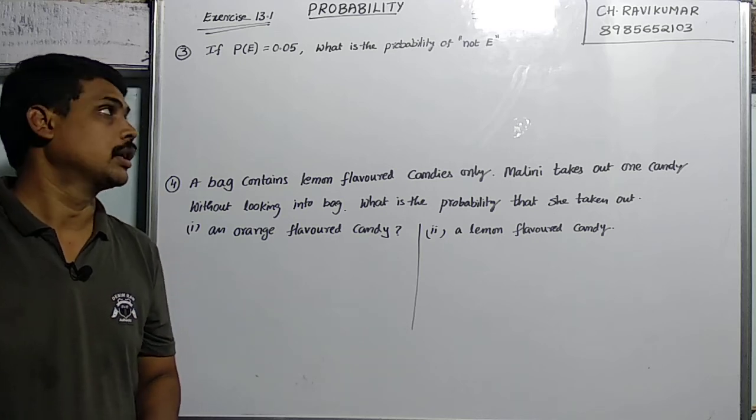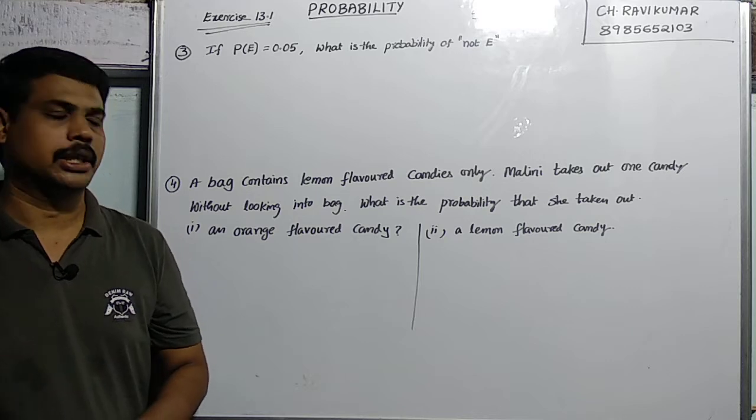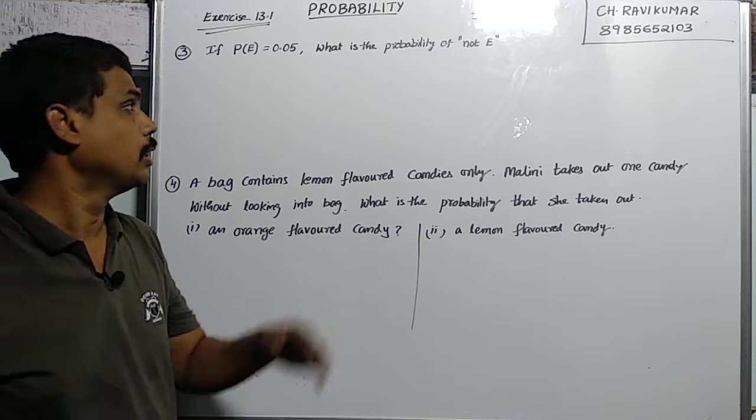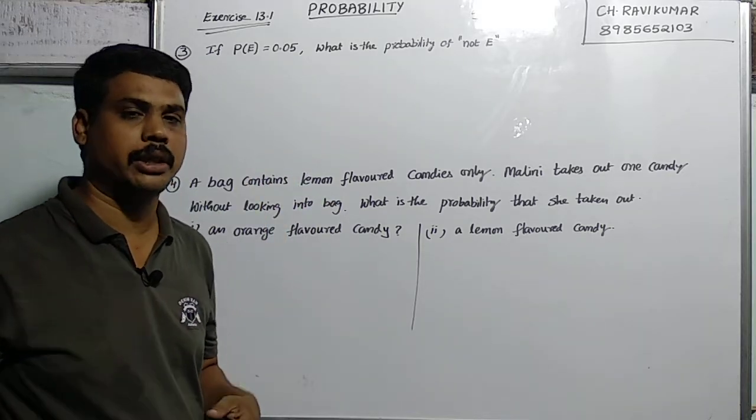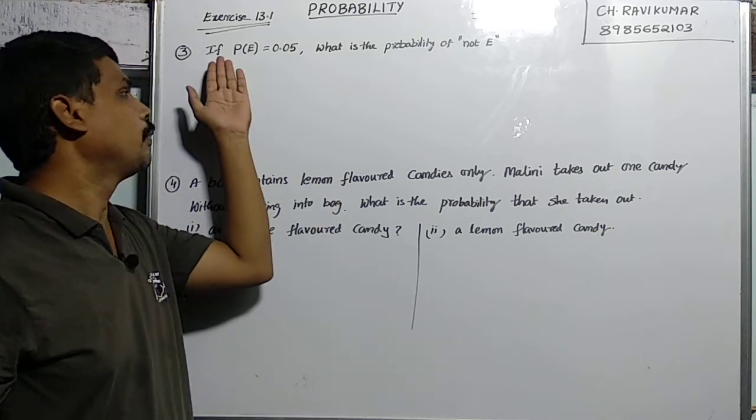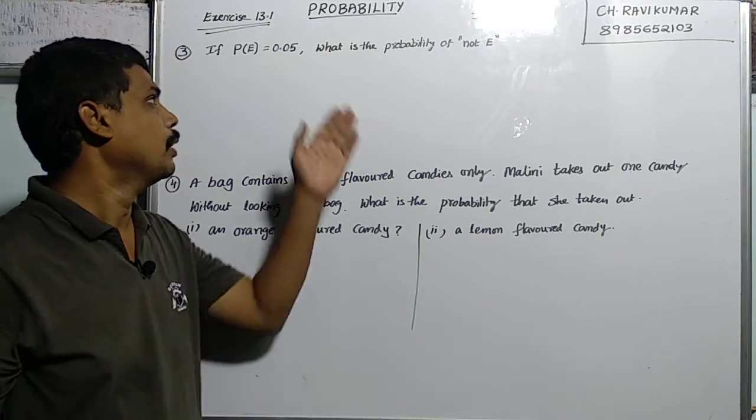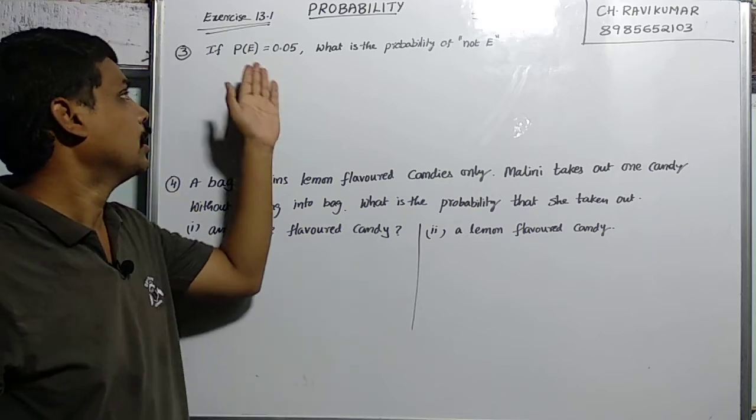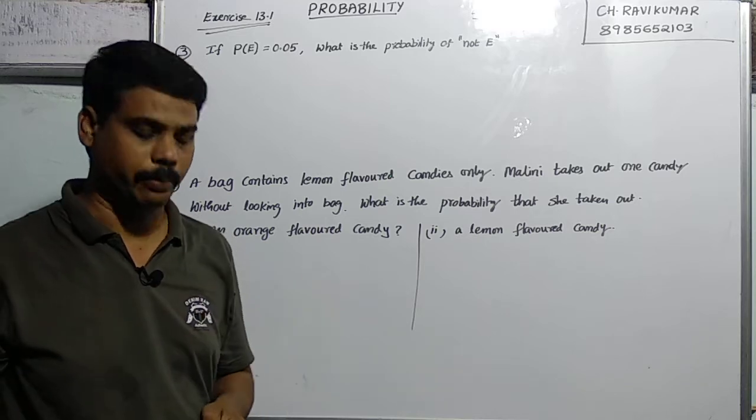Good morning, students. Today we have to discuss probability, the first exercise 13.1. I have to explain the third question. The first two questions are bits, so I will start with the third question onwards. Here they have given the question: if P of E is equal to 0.05, what is the probability of not E? Means they are asking P of E bar.